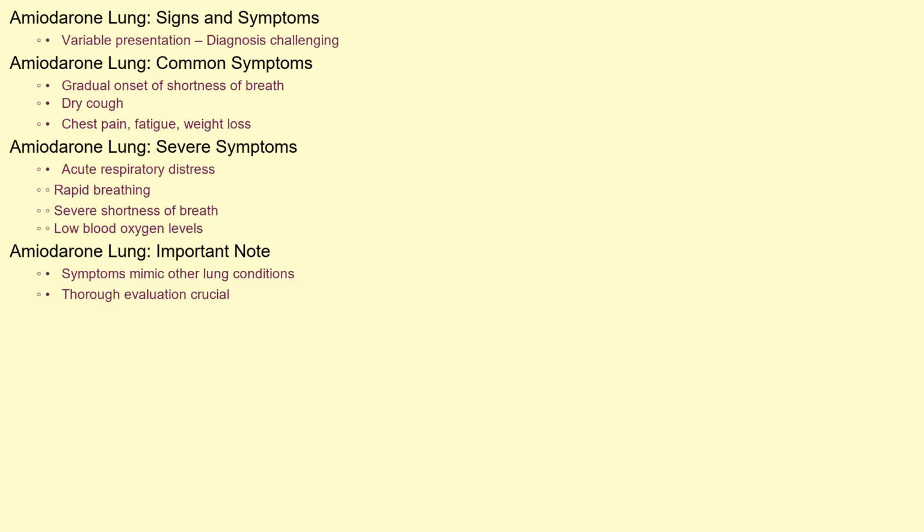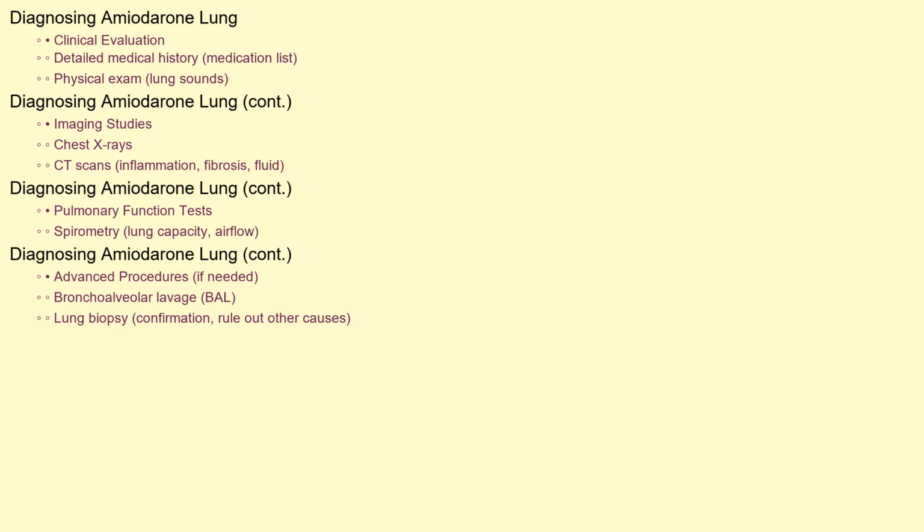What are the telltale signs and symptoms of amiodarone lung? The presentation can be quite variable, making diagnosis a challenge. Common symptoms include a gradual onset of shortness of breath, often accompanied by a dry cough. Some individuals may experience chest pain, fatigue, and weight loss. In more severe cases, patients may develop acute respiratory distress, characterized by rapid breathing, severe shortness of breath, and low blood oxygen levels. It's important to remember that these symptoms can mimic other lung conditions, so a thorough evaluation is crucial.